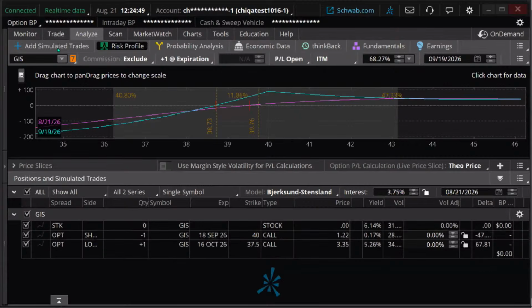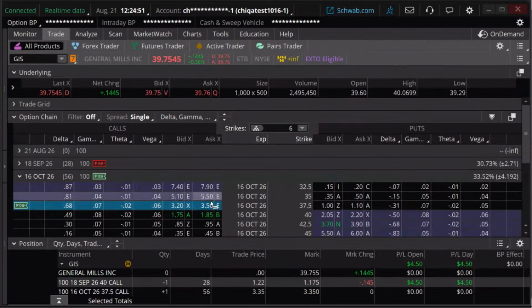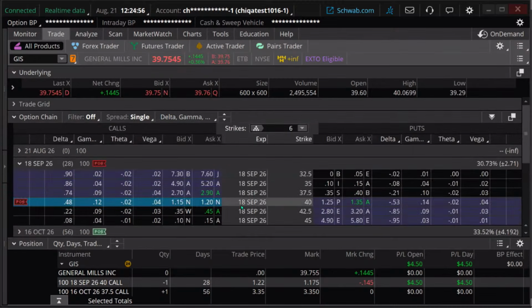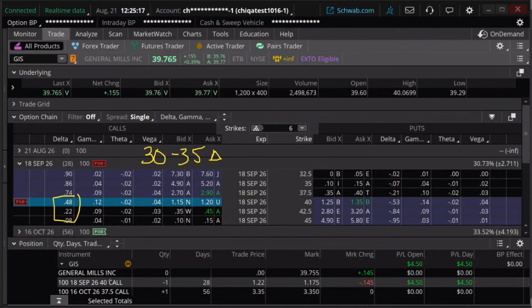Why the tight strikes on this one? Here's the reason for the tight strikes. I didn't have much choice, to be very honest. When I went to this one, I only have $2.50 increments. I was either doing a 40 and I was kind of in between. Normally, as I mentioned, when I'm looking at those short contracts, I'm probably looking somewhere in the 30 to 35 delta range. I didn't have anything remotely close on either side. That's why on that one, I did that.